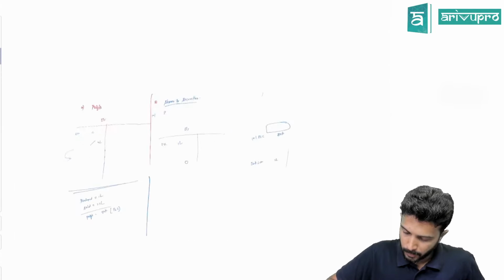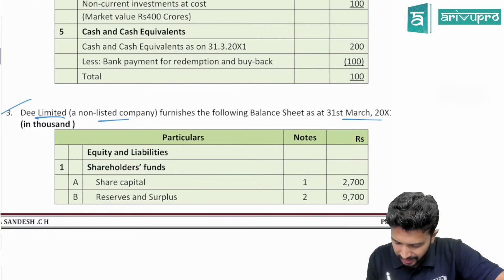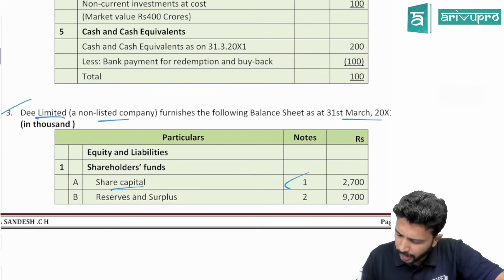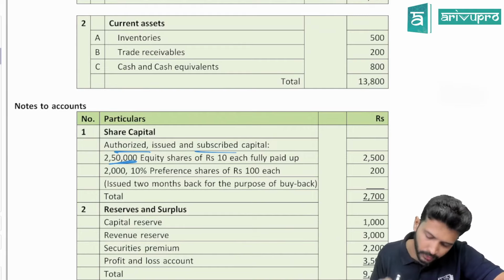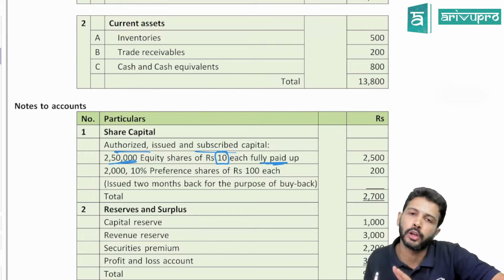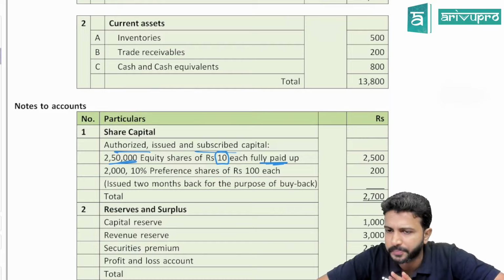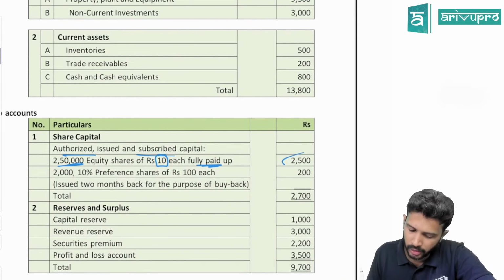Okay. To question number 3, all of you. D Limited, a non-listed company, furnishes the balance sheet as on 31st March 20x1. Same balance sheet, same format. Share capital, note number 1, and the value is 2,700. Reserves and surplus, note number 2, 9,700, or maybe we'll check note number 1 as well. Authorized, issued and subscribed capital is 2,50,000 equity shares of 10 each and they are all fully paid up. So that means can you buy back these shares? Since they're all fully paid up, you can go ahead. So the total value is 25 lakhs.